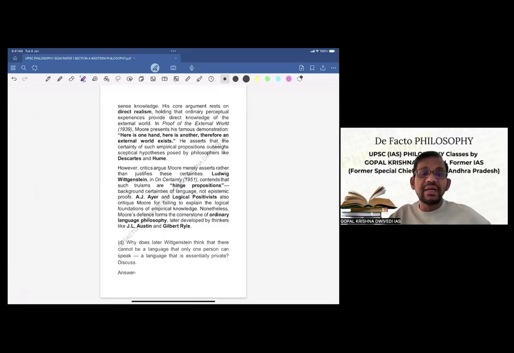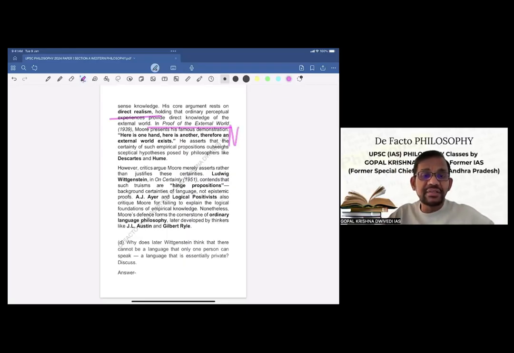His core argument rests on direct realism, holding that ordinary perceptual experiences provide direct knowledge of the external world. In Proof of an External World, another book of Moore, he presents his famous demonstration: here is one hand, here is another, therefore an external world exists. So this is his demonstration.